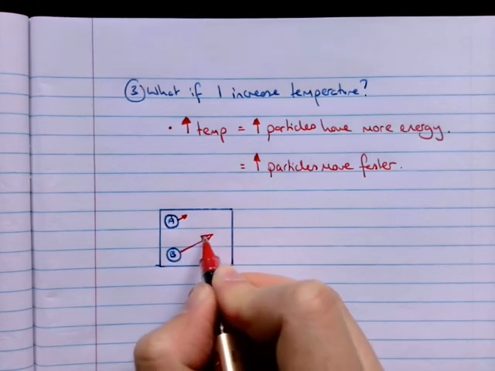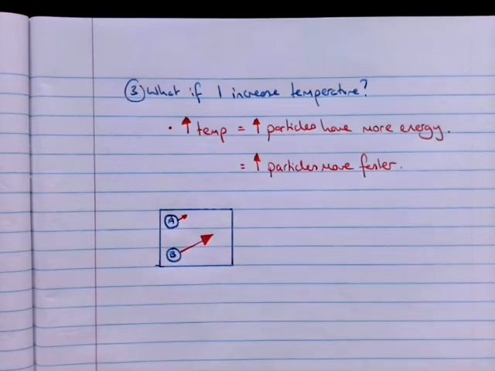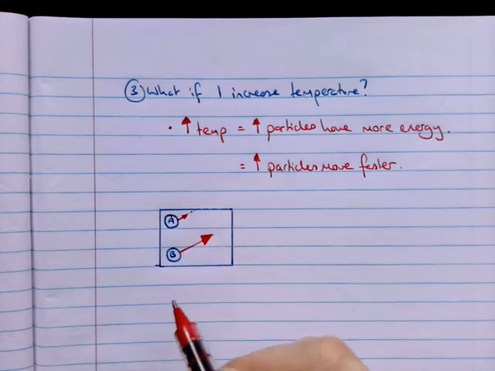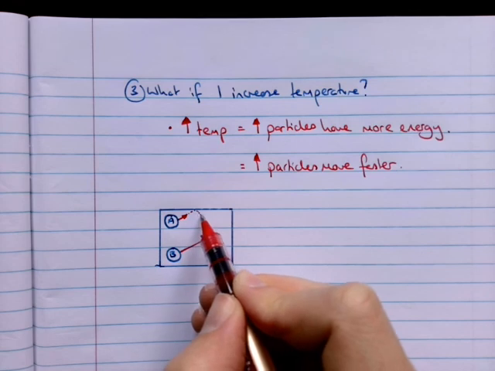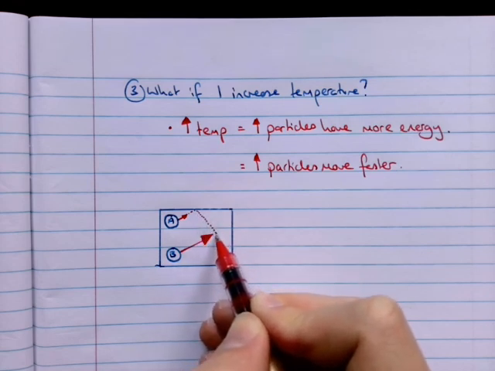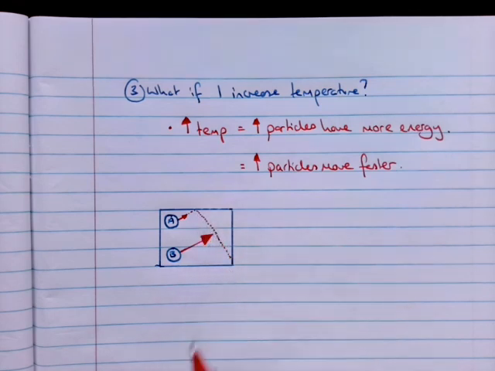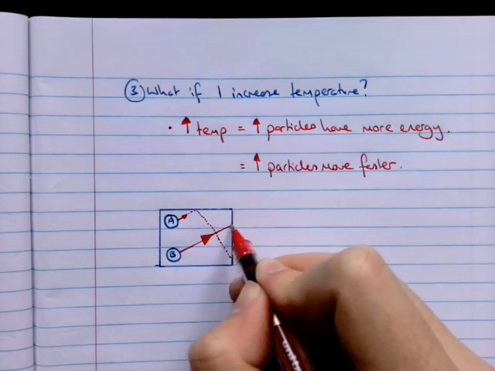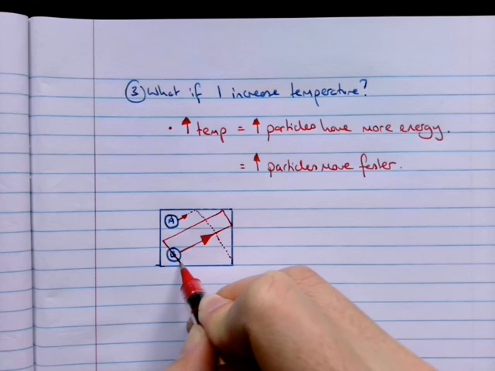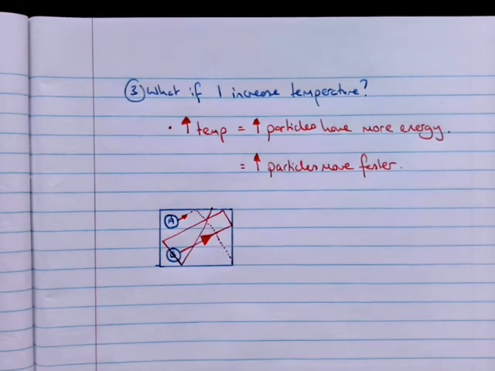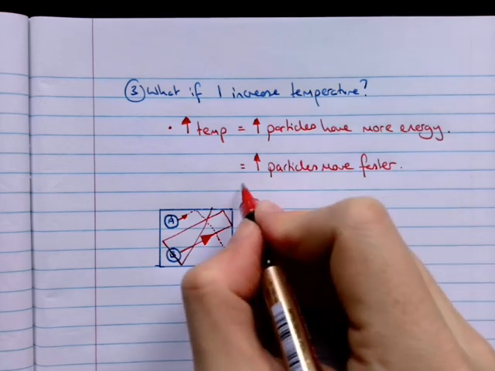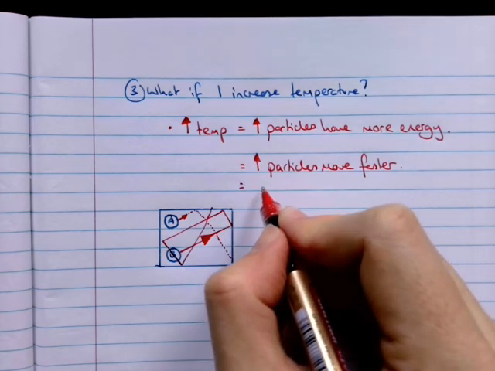It's going really, really quickly. All right, what's going to happen? Well, particle A might come along here and hit this wall, and then it will eventually come down here after a while, and it will hit this wall. But particle B is going really quick, so it's going to go bang, bang, bang, bang, bang. Okay, so you can see that the faster the particle moves, the more collisions there are.